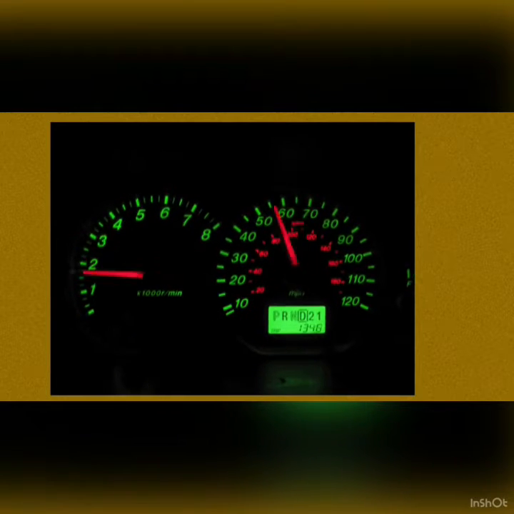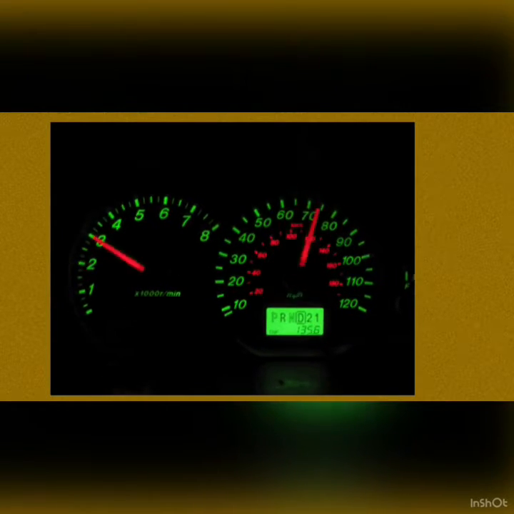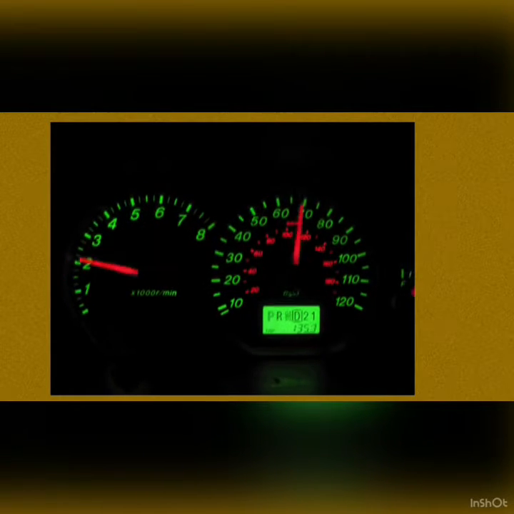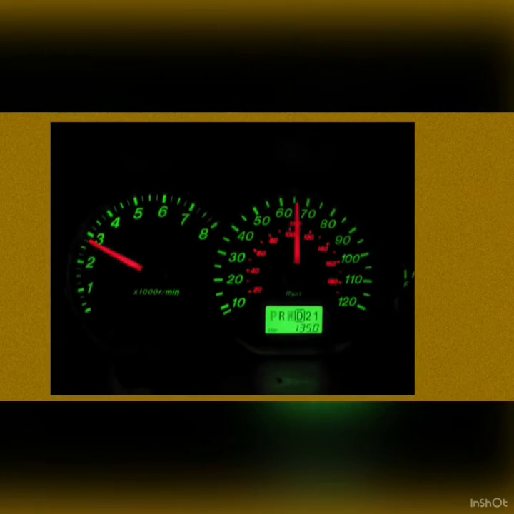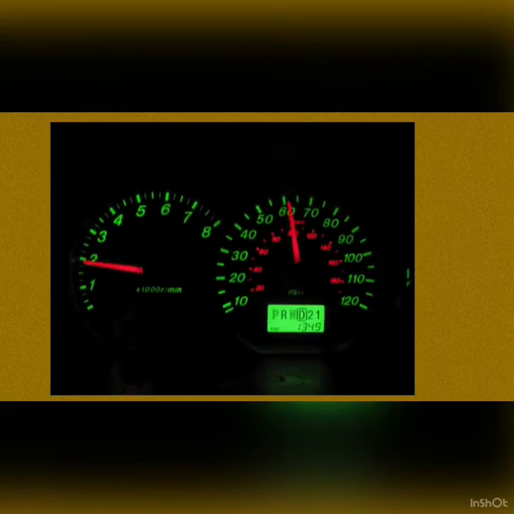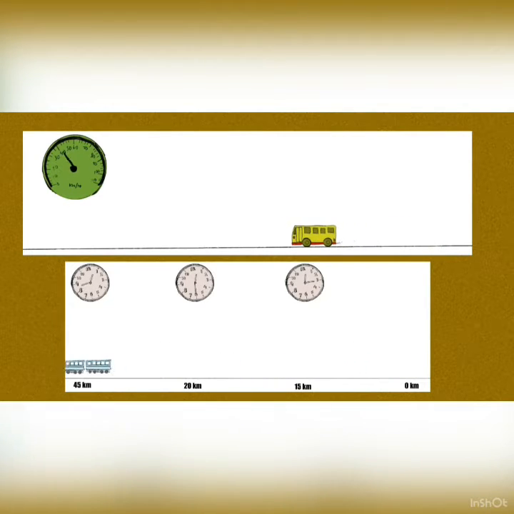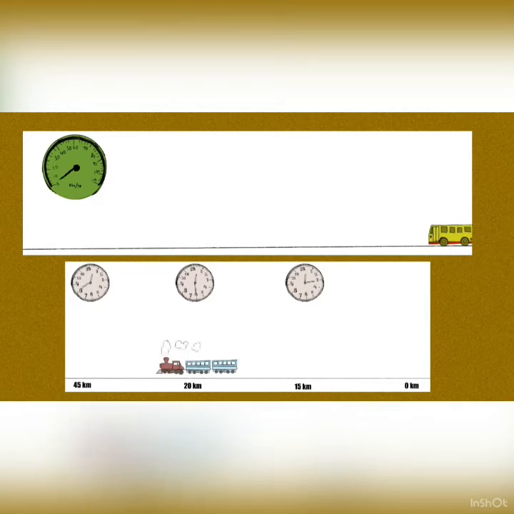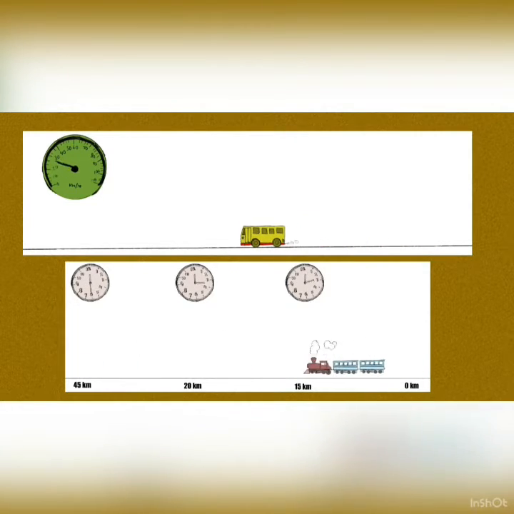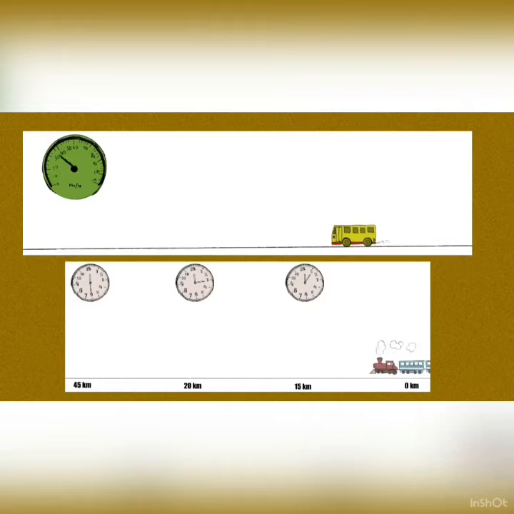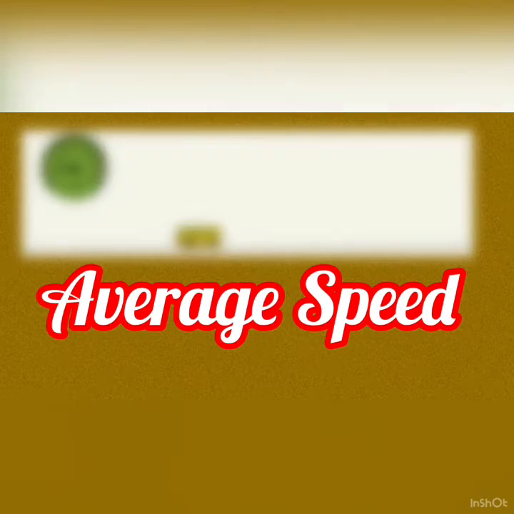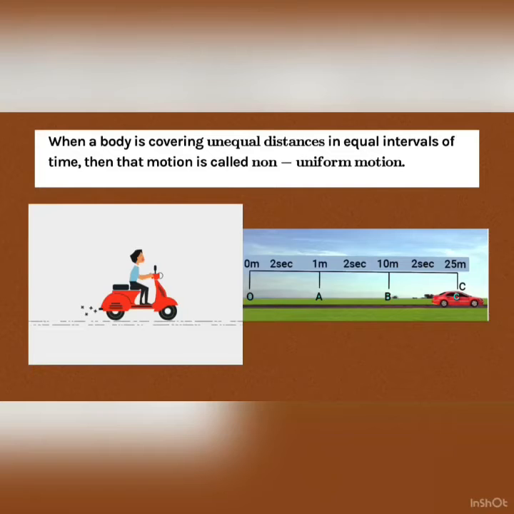Maybe the car is slow in the first half of the journey and speeds up in the second half. That's why you can see the pointer never stays constant in the speedometer. It keeps fluctuating. So the given data cannot imply in any way that the car covers 14 meters in every second. So if this is not constant, then what is the speed called? This speed is called average speed. With the help of some more examples, we can understand it well.